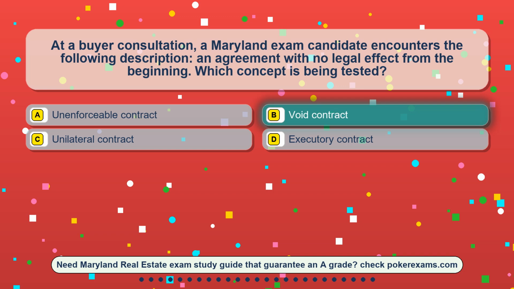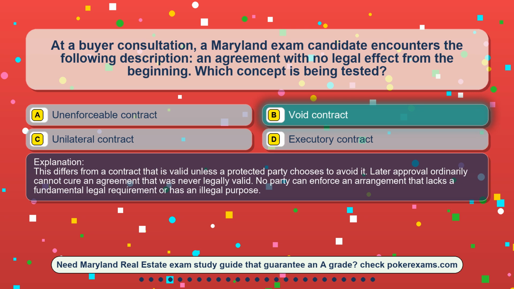The correct answer is option D, insurable interest. This differs from a contract that is valid unless a protected party chooses to avoid it. Later approval ordinarily cannot cure an agreement that was never legally valid. No party can enforce an arrangement that lacks a fundamental legal requirement or has an illegal purpose.